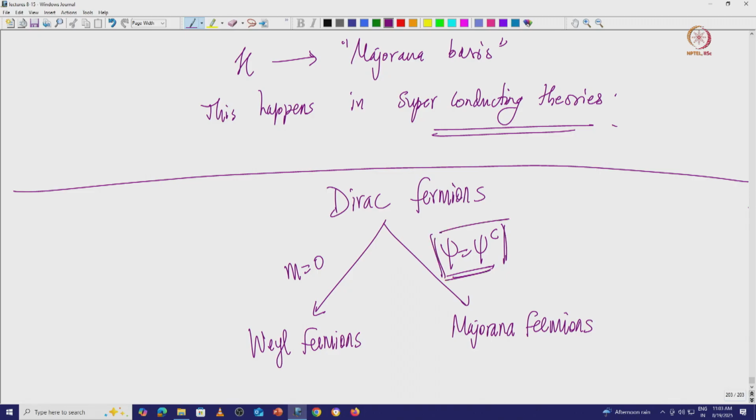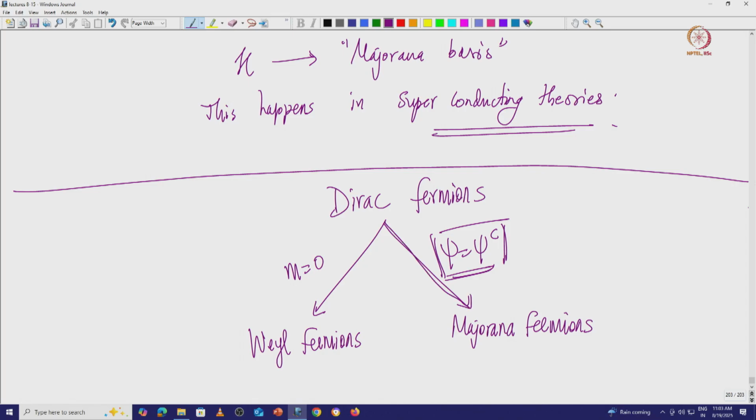These are extremely interesting objects. They are different objects, independent of each other, but a Dirac fermion can be written in terms of two Majorana fermions, and at the same time can also be written in terms of two Weyl fermions. So, under the big umbrella of Dirac fermions we have seen these two classes.